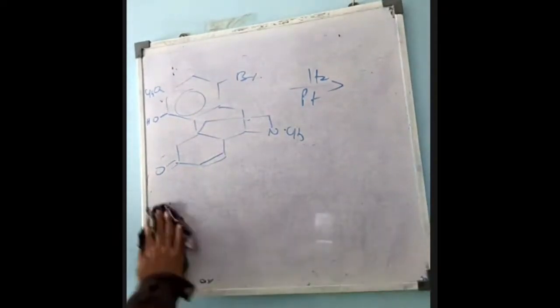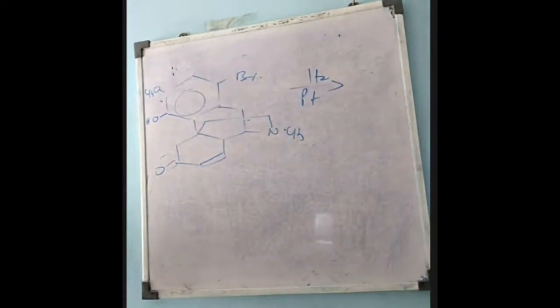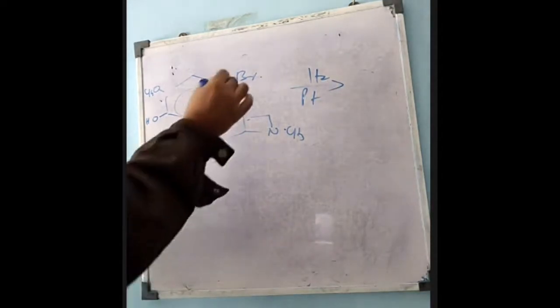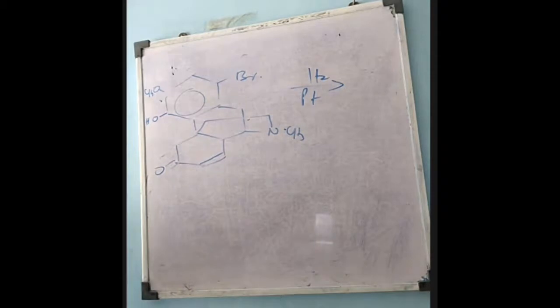Actually, these are fragments of the synthesis. Here I'm just writing the complete synthesis. Again, everything remains the same, and the double bond will be converted to a single bond.